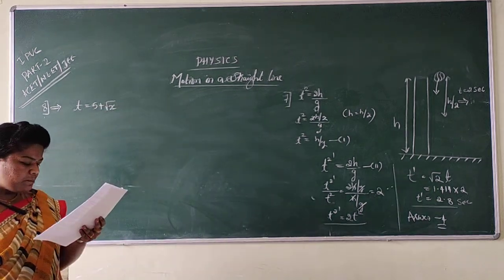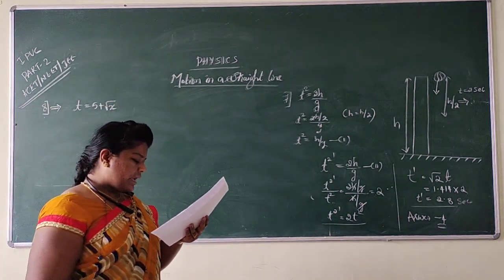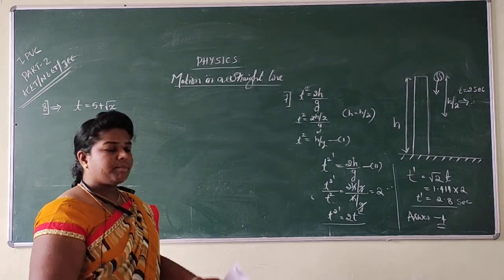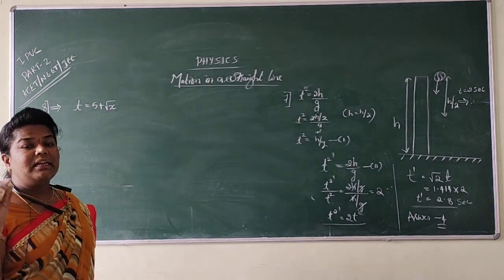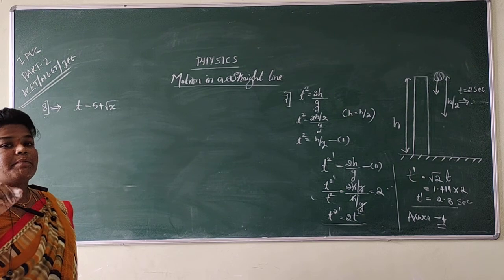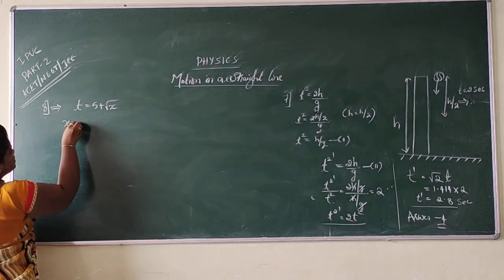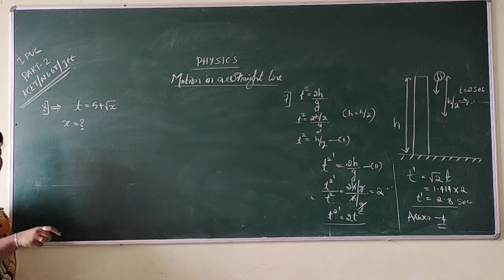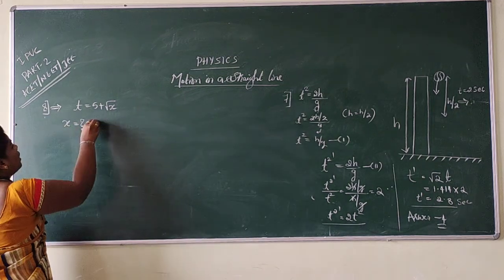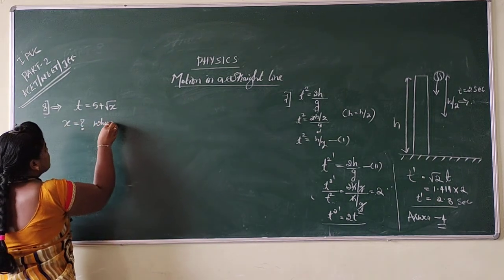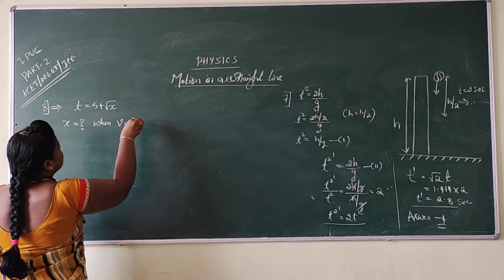The displacement of the particle when its velocity becomes 0. See what we should calculate: the displacement of the particle when its velocity becomes equal to 0.